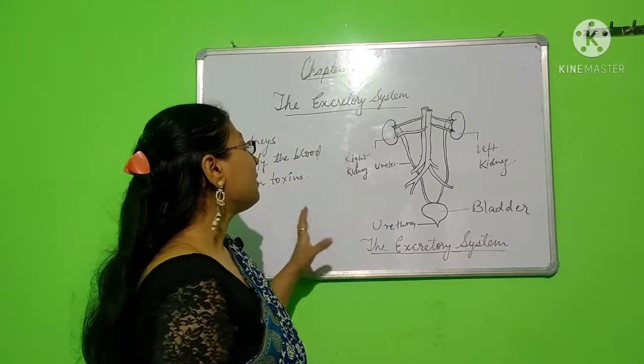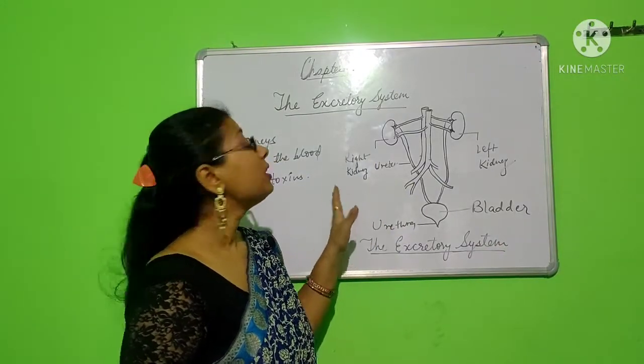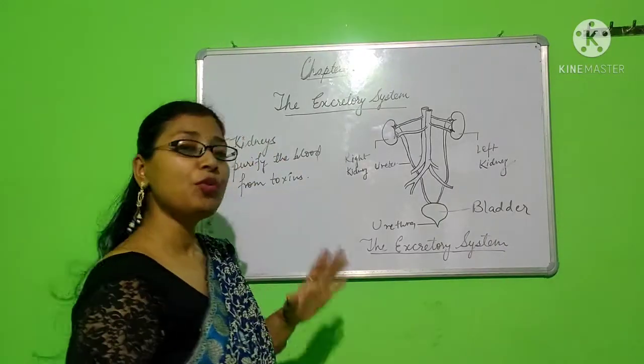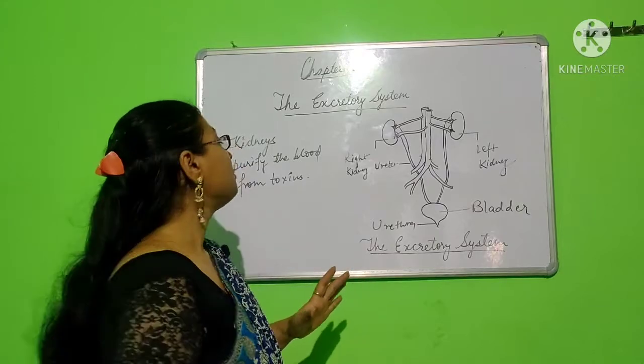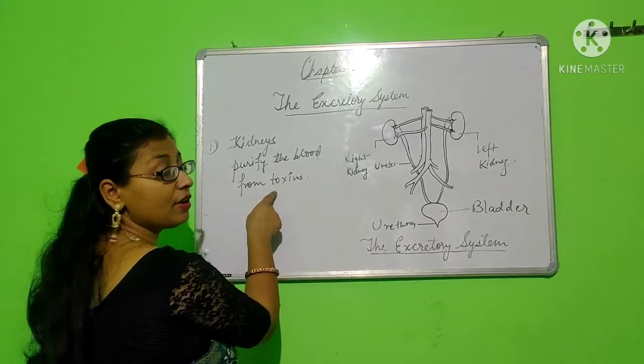You can draw the figure here. I am going to write down the function of each and every organ, and then you will also write it down in your notebook. So the function of kidney is to purify the blood from toxins.